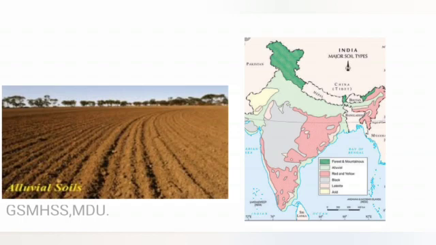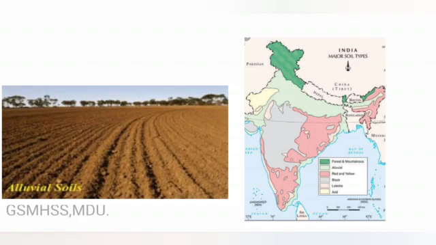Alluvial soil is formed by the deposit of sand and silt by the rivers along their banks. It's a fertile soil and rich in potassium. The soil is found mostly in the northern plains of Uttar Pradesh, Bihar, and West Bengal.